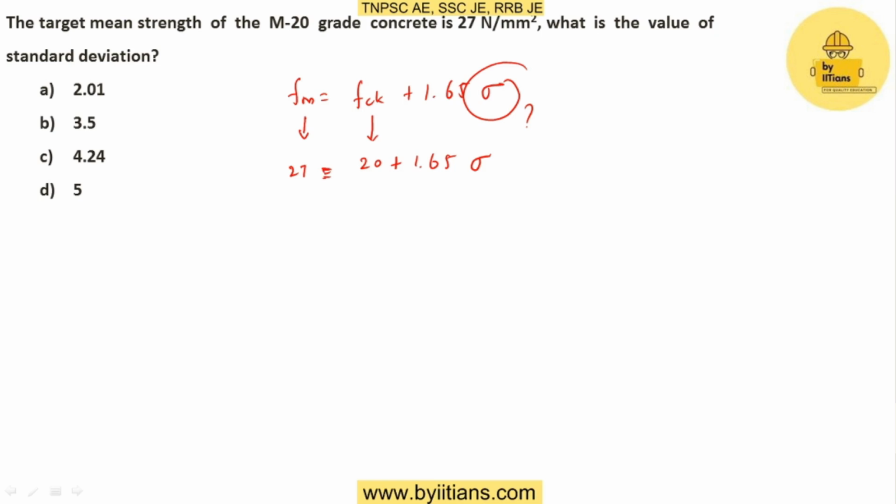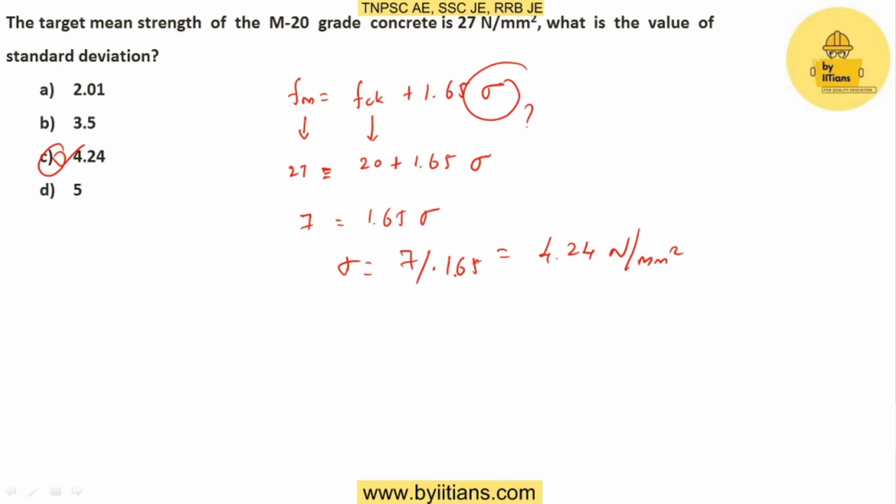Small problems like this were asked in previous years, and they will ask similar ones again. So when 20 goes to this side, 7 is equal to 1.65 sigma. If you divide 7 by 1.65, then the value of standard deviation will be 4.24 Newton per millimeter square. Okay, so this is my answer. So from this calculation option C will be my answer.